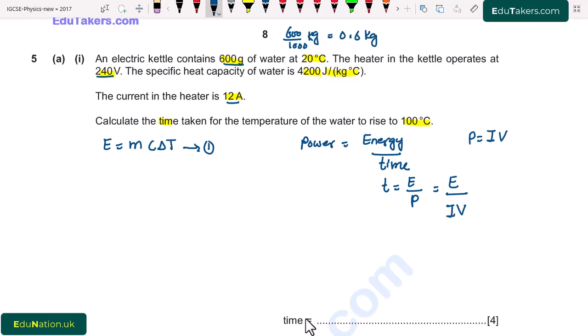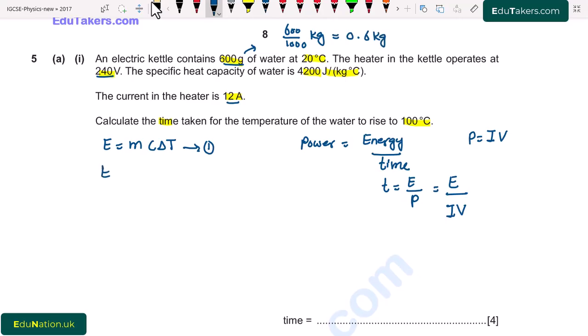I write here E is equal to. In order to convert gram into kilogram, I divide it by 1000. So it is equal to 0.6 kilogram.